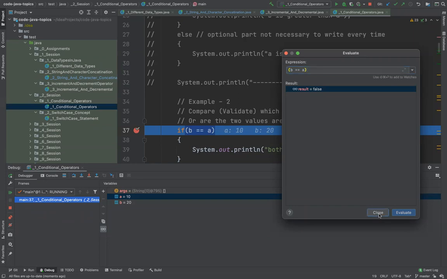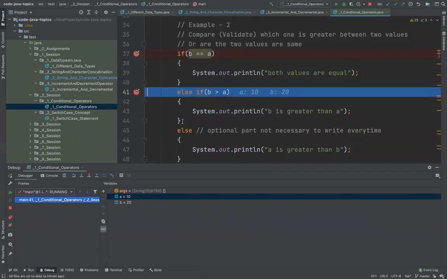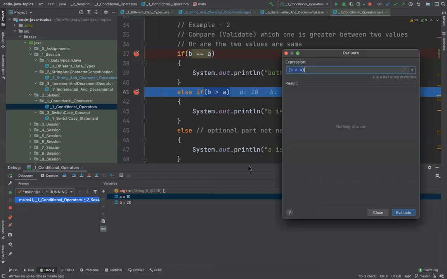this is what it is able to find. Now I'll put another breakpoint here, because I want to check all the places where the decision is happening. Then I can do two things. I can just click on resume program. If I do a resume program, it will stop at the next breakpoint which it encounters. And here also I can do the same thing. I can click on evaluate, and this time it is giving me true.